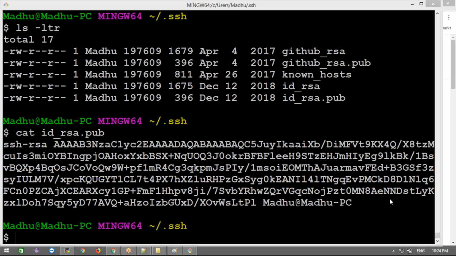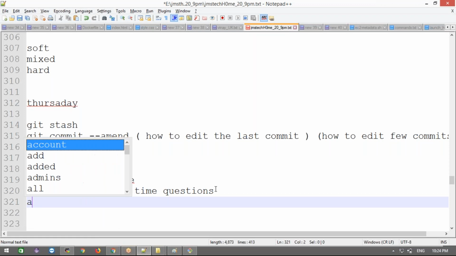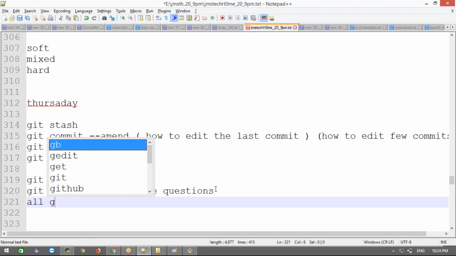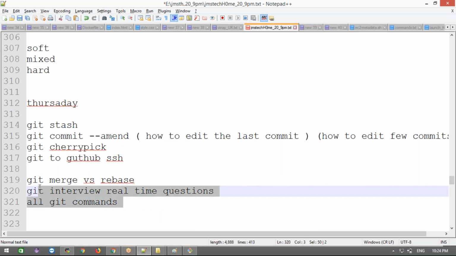This is a very important concept, don't miss tomorrow's class. Tomorrow I'm going to discuss these two, and then all the Git commands. That's for tomorrow's class.